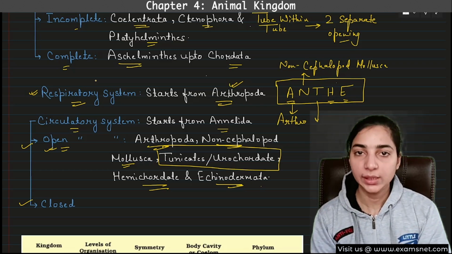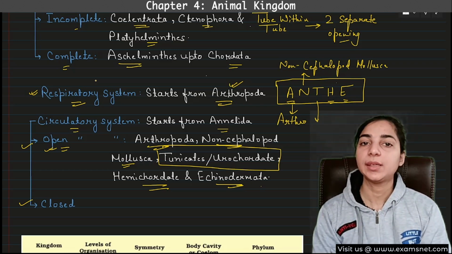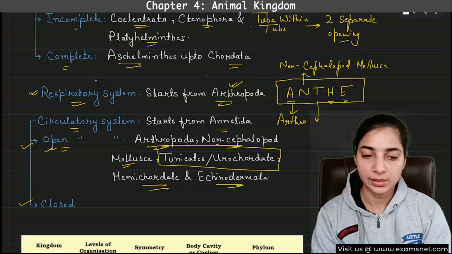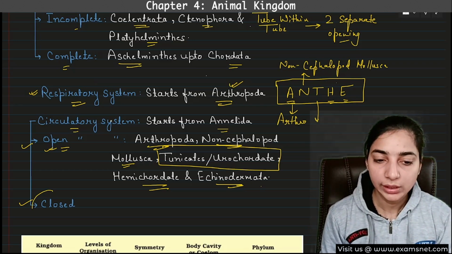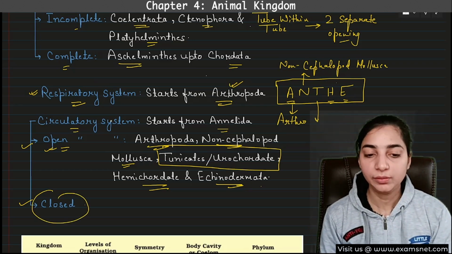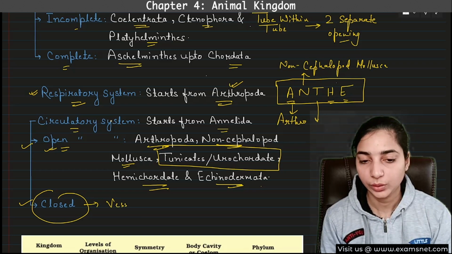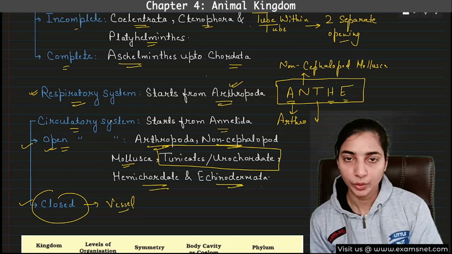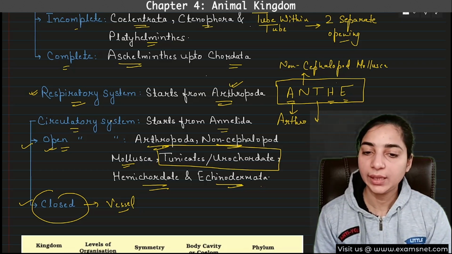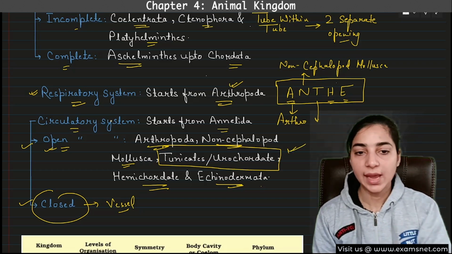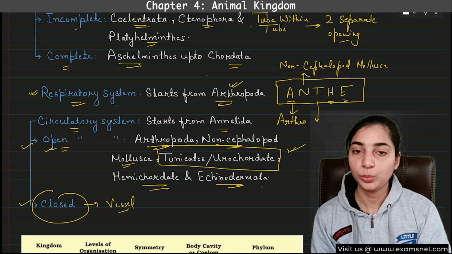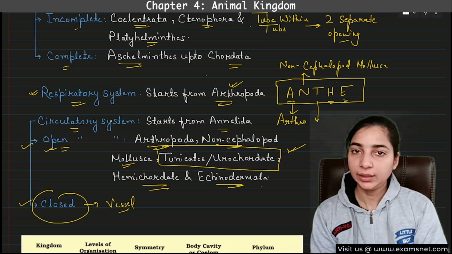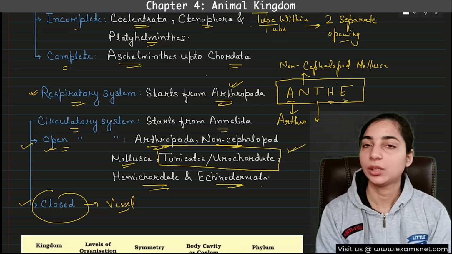That means in the bodies of these animals, the blood does not flow inside the blood vessel. They flow into open spaces. Whereas the second type of circulatory system means the blood will flow into the vessels. There are specialized vessels into which the blood has to flow. And all the animals other than these, that means Arthropoda, non-cephalopod Mollusca, tunicates, hemichordates, and echinodermata, other than these, all will have the closed circulatory system.